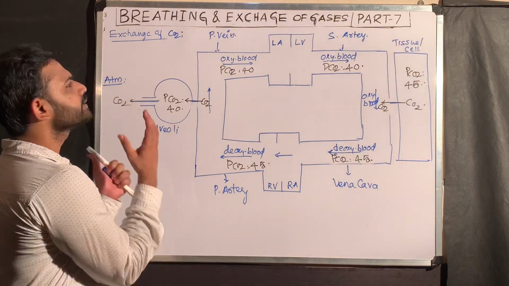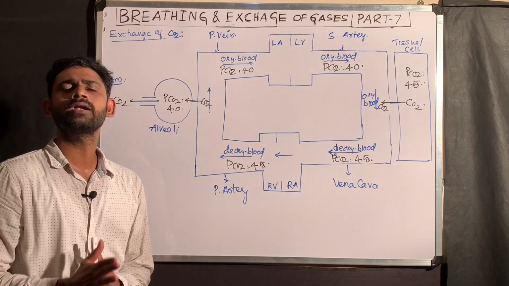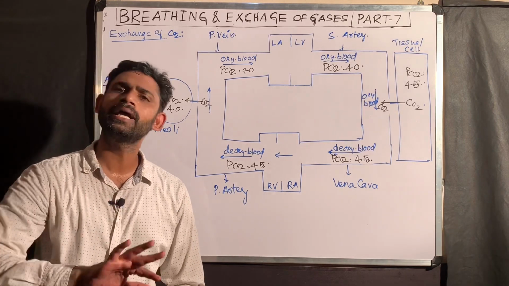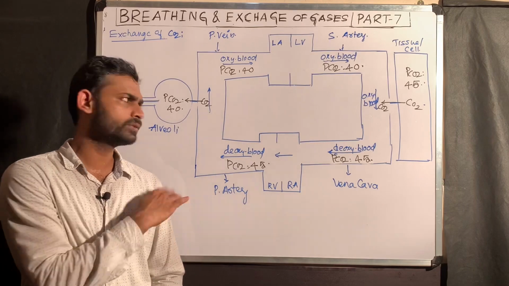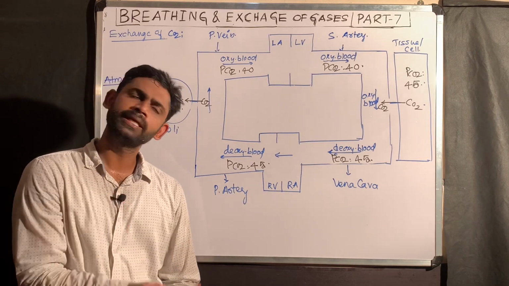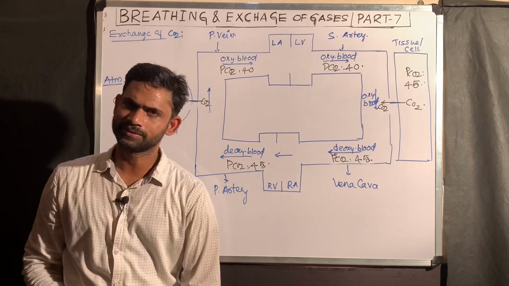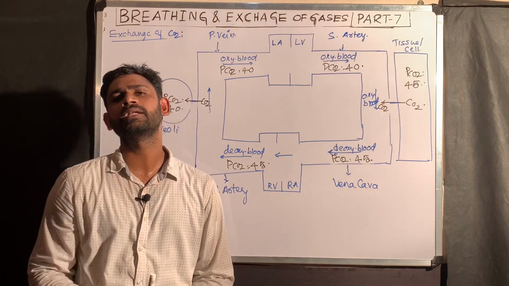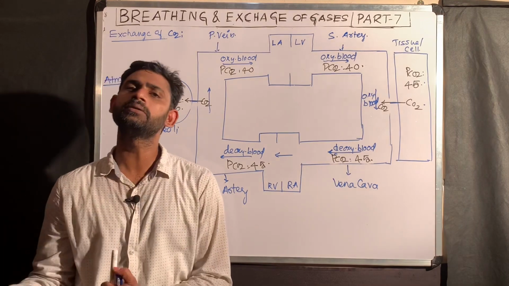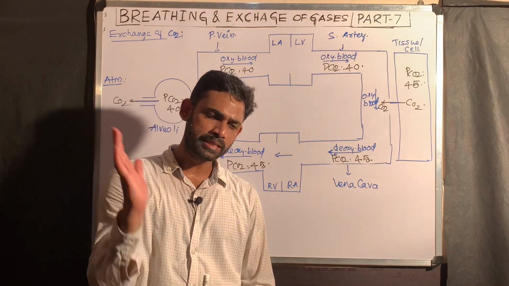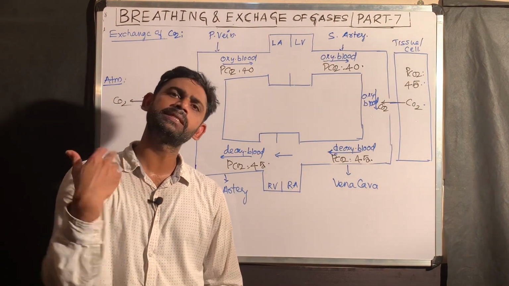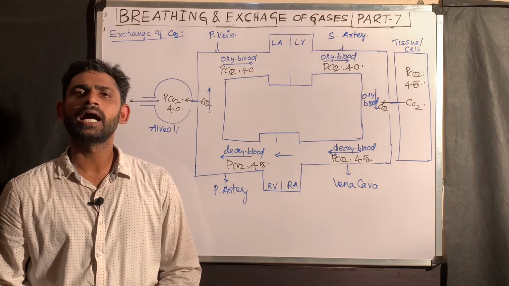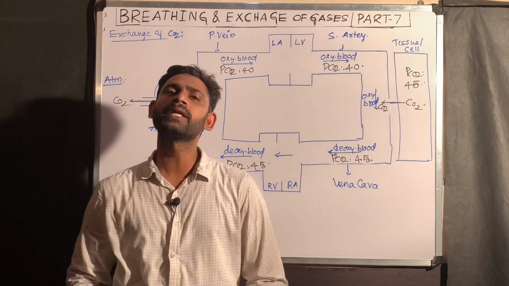This is the simple way you need to understand the factors affecting the exchange of gases and the exchange of carbon dioxide and oxygen; I explained both pulmonary gas exchange and systemic gas exchange. In the next part, I am going to explain the last one, the transport of gases, which includes the transport of oxygen, followed by the transport of carbon dioxide, and finally the regulation and diseases related to the respiratory system.